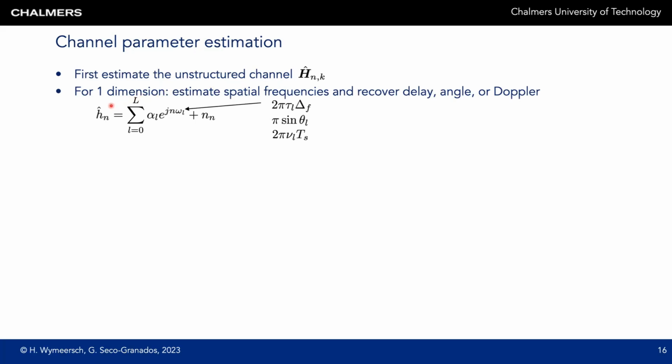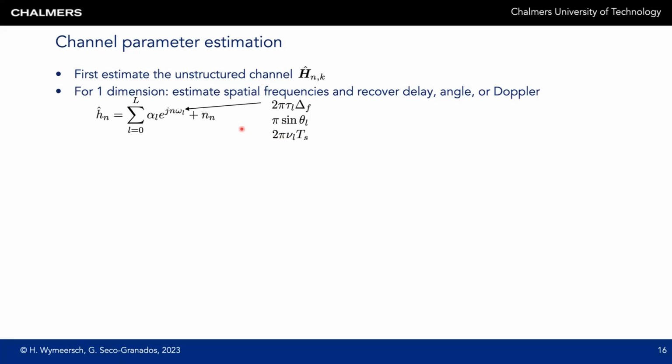So we would have then an estimate of the channel across the dimension, which would be a superposition of paths, with complex channel gains, and then a linear phase progression depending on the index and a so-called spatial frequency. If the estimate is done across subcarriers, then the spatial frequency, omega L, depends on the delay and the subcarrier spacing. If the estimation is done across the antenna elements, then the spatial frequency depends on the sine of the angle of arrival for a linear array. And finally, if the estimation is done across time, then the spatial frequency would depend on the Doppler shift and the symbol duration.